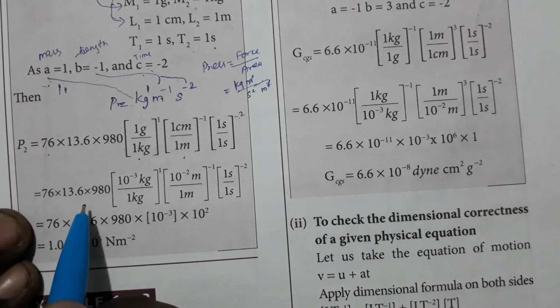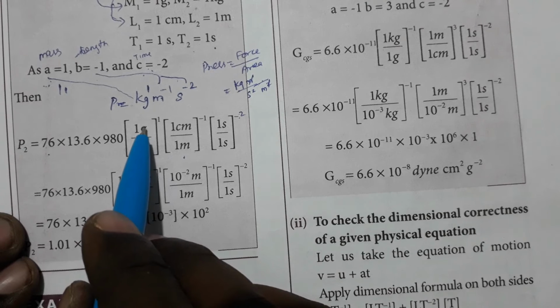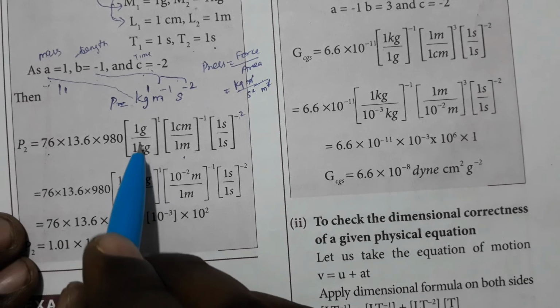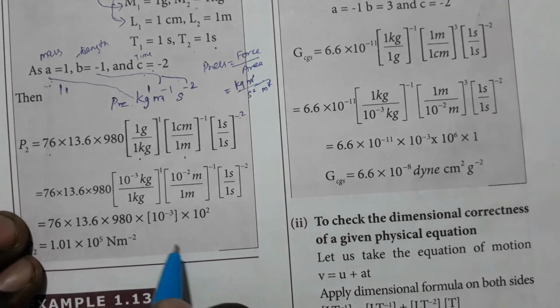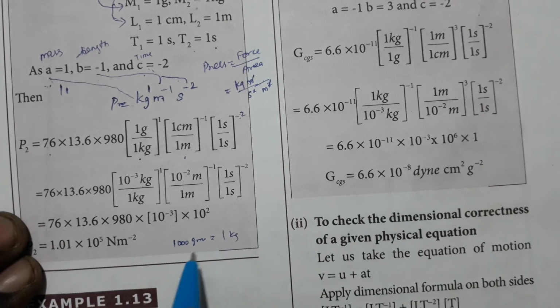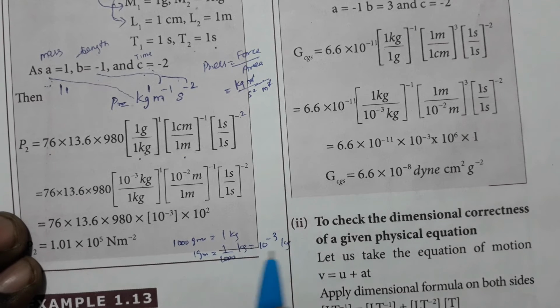Again, we have a rule that we have to convert all these into a common unit. On the numerator we cannot have gram, and in the denominator we cannot have kg. So in order to bring it into a common unit, we are converting the gram into kilogram. We know that 1000 grams is equal to 1 kilogram. So 1 gram is equal to 1 by 1000th of a kg, which is equal to 10 to the power minus 3 kg. We have seen that in the previous videos.